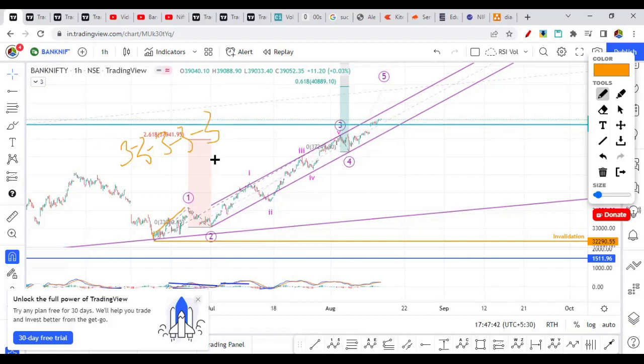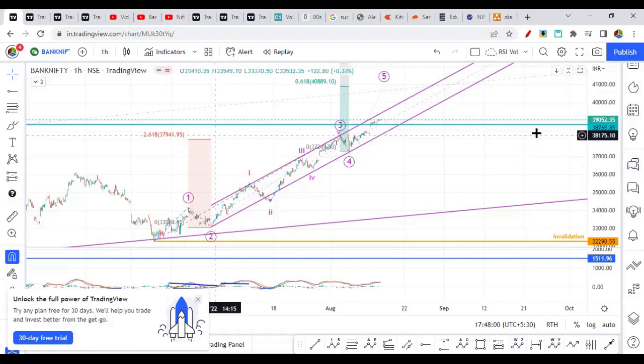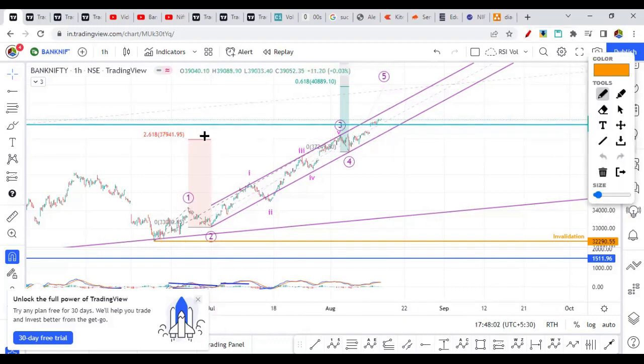So all 5 waves of internal wave 5 are 3 wave structures, 1 2 3 4 5. Okay, 1 2 here, 3 4 here, and 5th here. This is how the leading diagonal pattern of wave 1 can be represented. Then wave 3 has traveled more than 2.6 Fibonacci. So this is the extended third wave, which we can assume finished here.